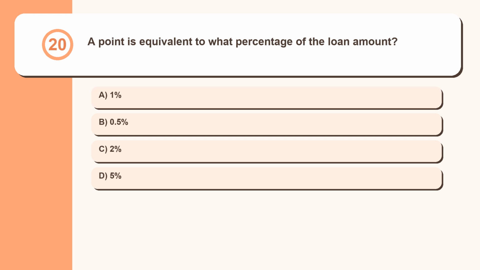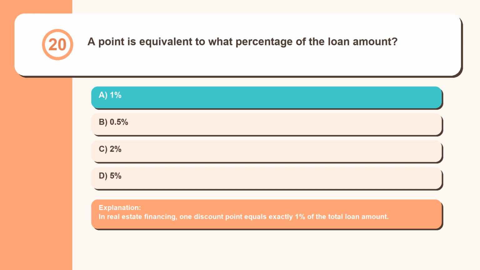Question 20. A point is equivalent to what percentage of the loan amount? 1%, 0.5%, 2%, 5%. In real estate financing, one discount point equals exactly 1% of the total loan amount.